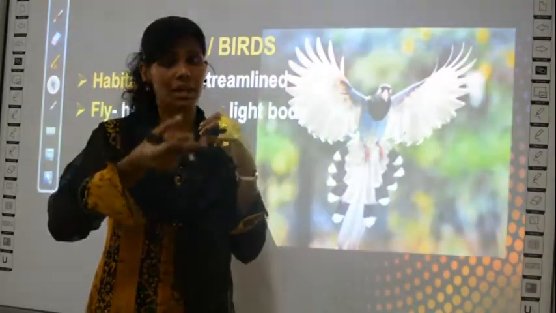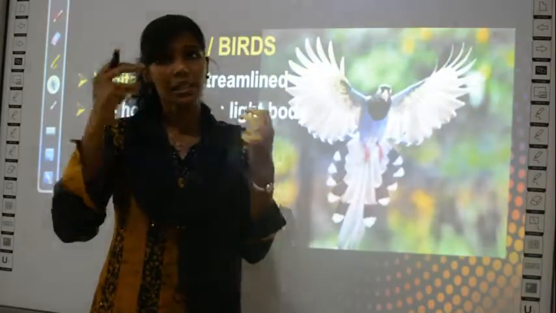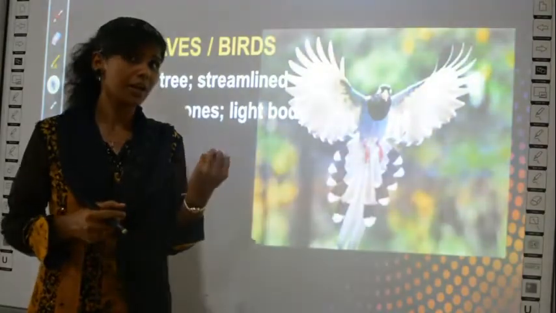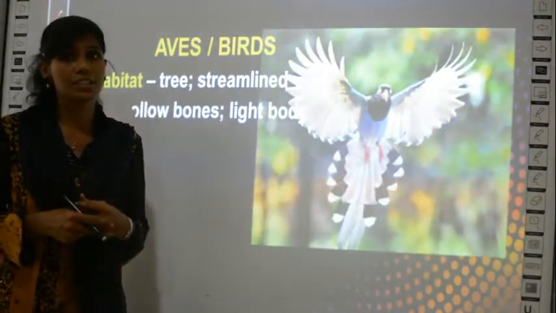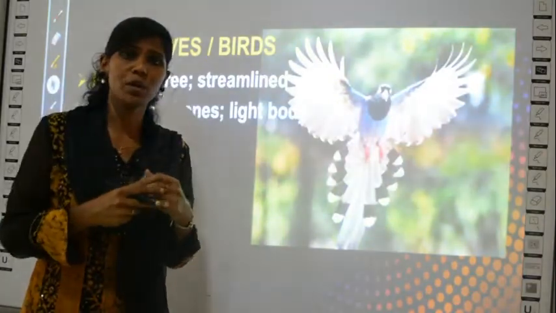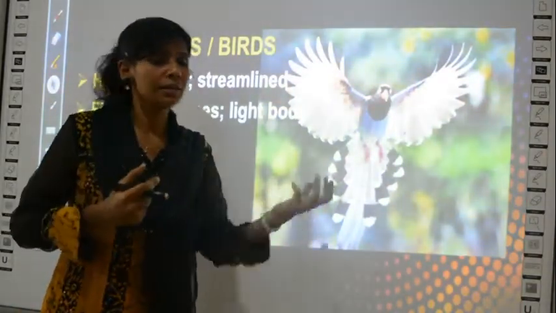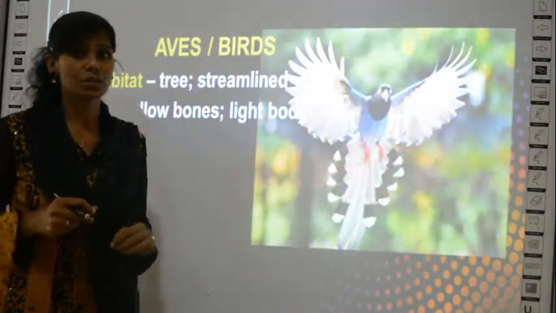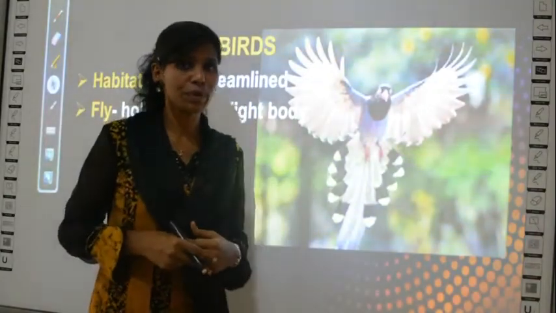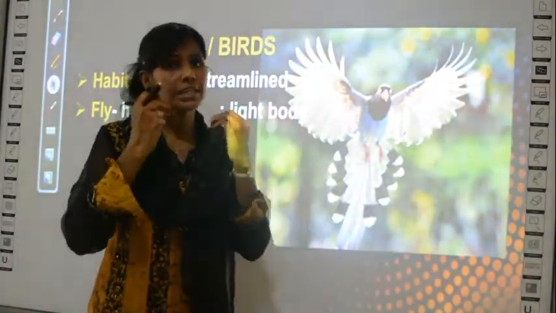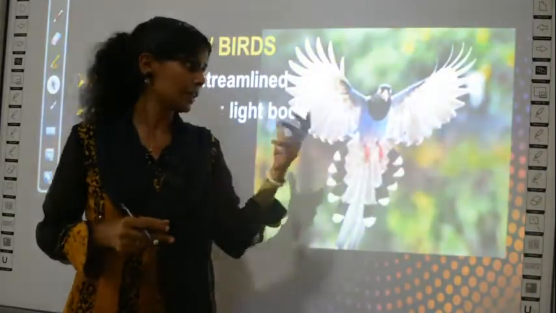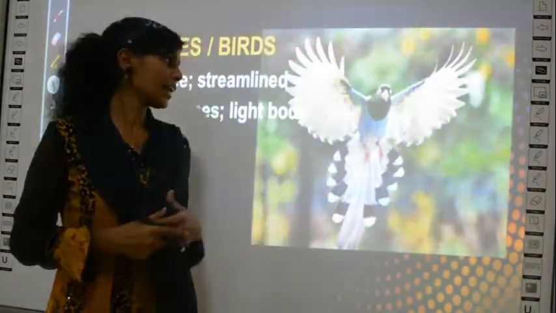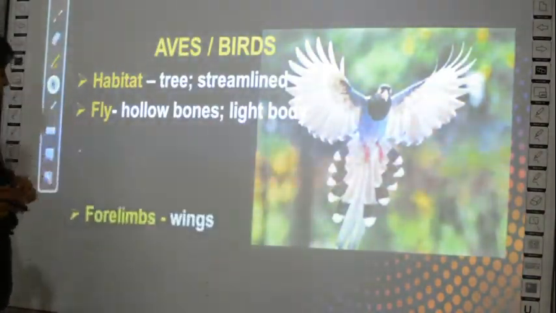I tell this example because you must have seen inside the bones while eating, right? So what you find, there are many substances inside, okay? But in the case of birds, the bones are hollow, and because of this empty nature of the bones only, the bird itself is very light. And whenever you fly a kite also, you make it with some light material like newspaper, no? Why do you make it light? When it is light only, it can fly in the air. So similarly, because birds have hollow bones, they can also fly in the air. So this is the peculiar property.